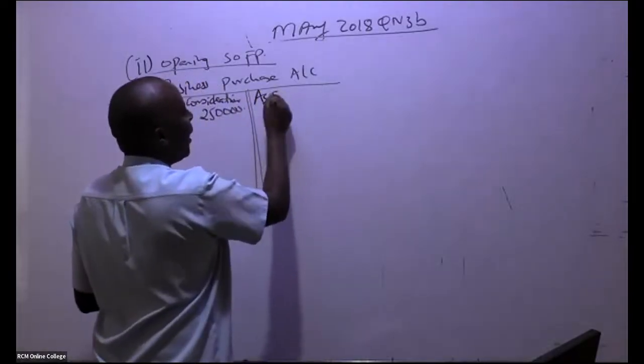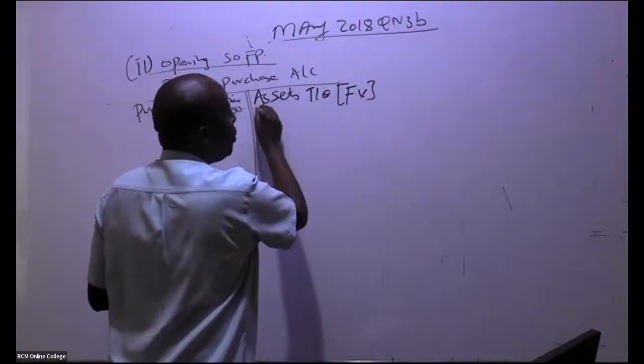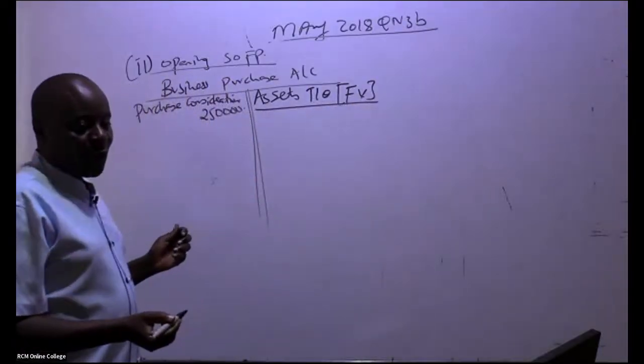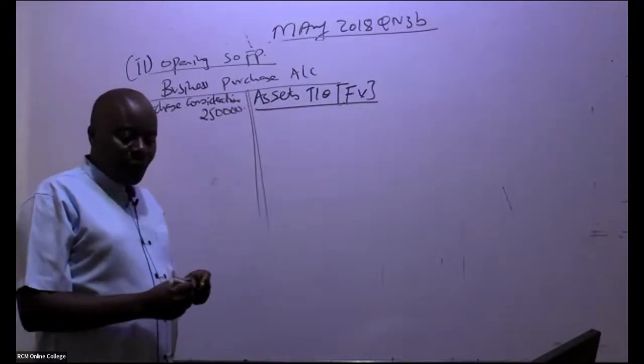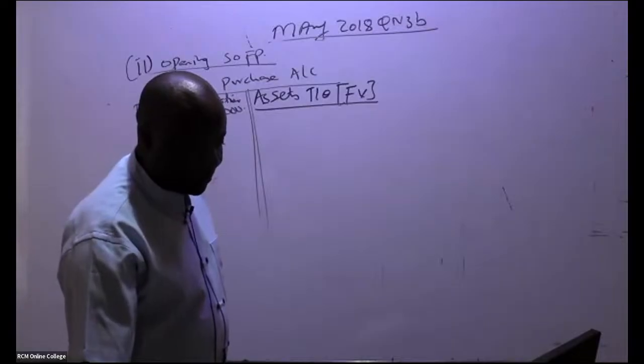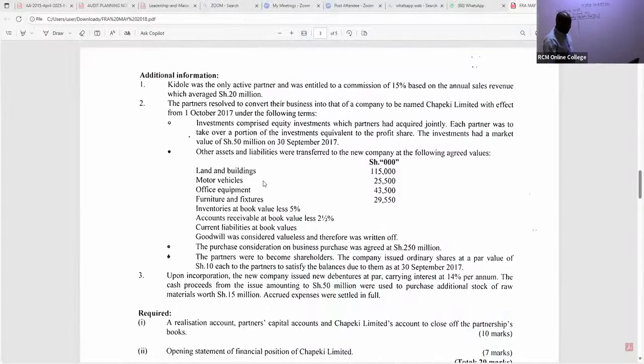So you come and say here, assets taken over. And remember, for assets taken over, you always use fair value. So go to note number 2 and pick this. Remember you are taking them at fair value, at market value. So you write there, land and buildings, 115,000. These are the assets and liabilities which were transferred to the new company. So land and buildings, 115,000, fair value.